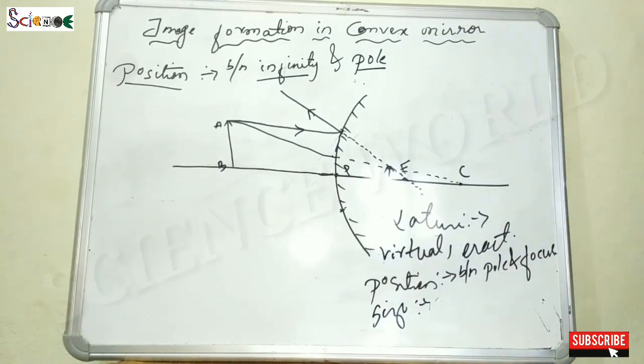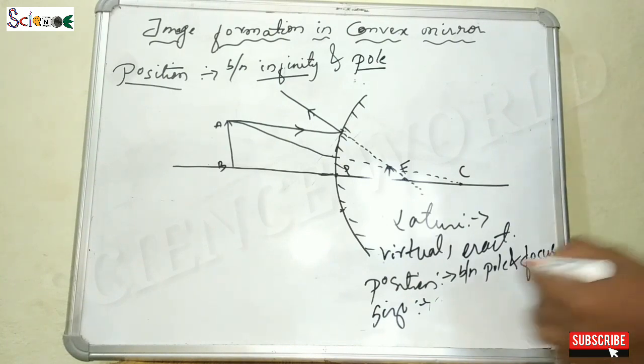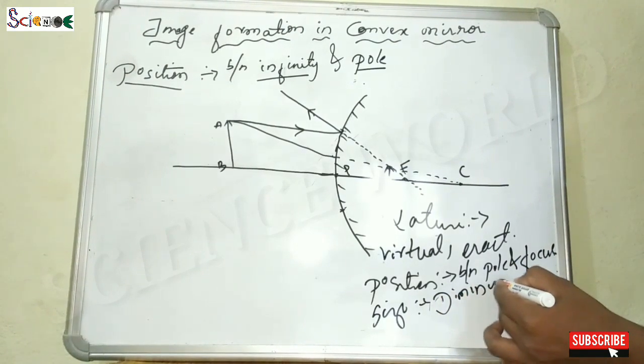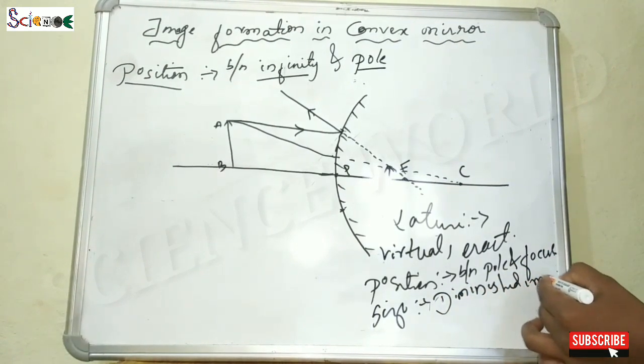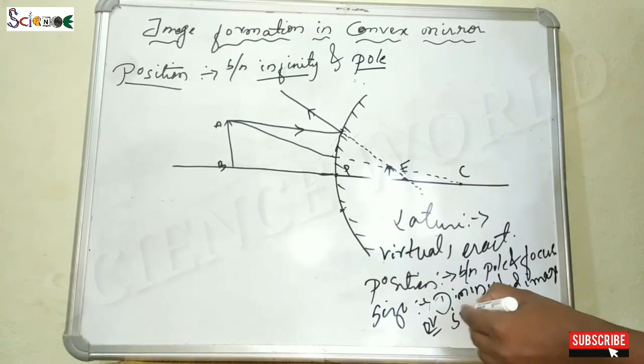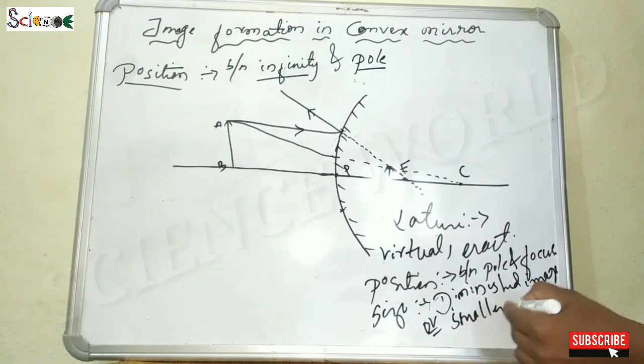Now tell me what is the size. We can compare the size of the image and the object. The image size is a little bit smaller than the object size, so we can directly write diminished image, or smaller than the object.